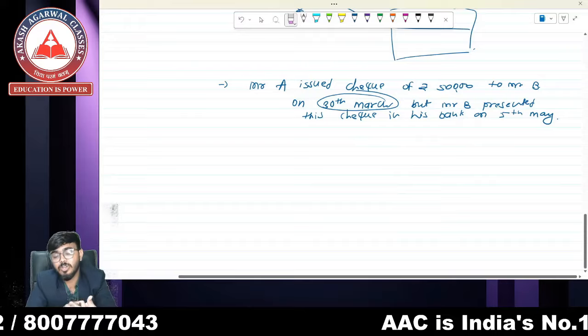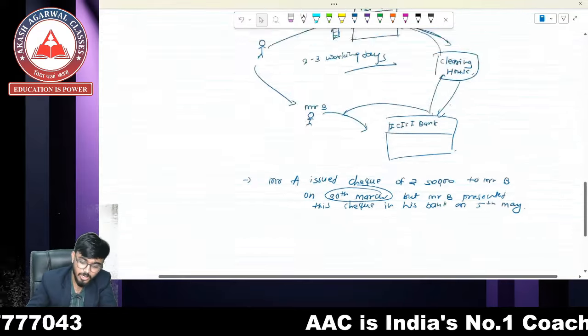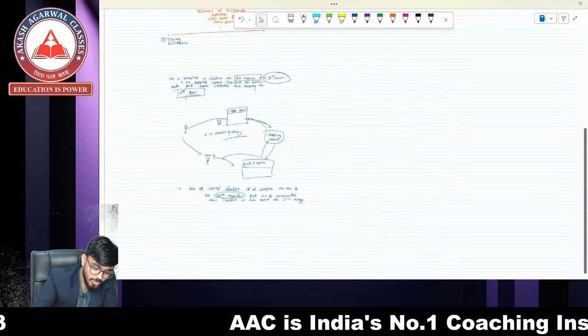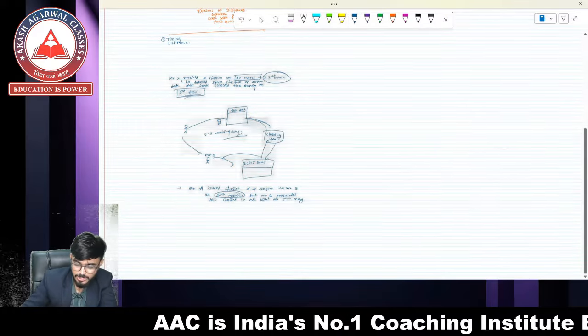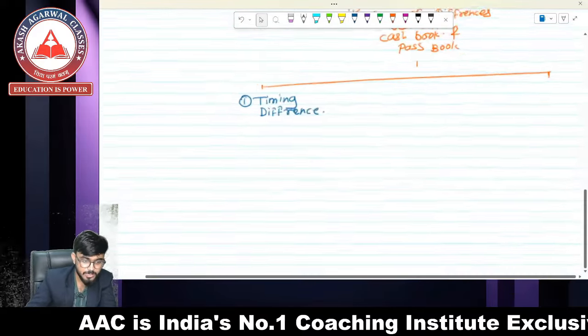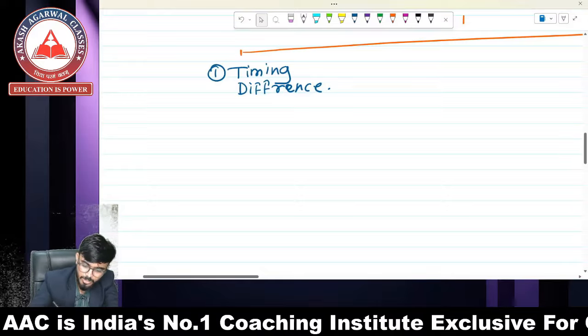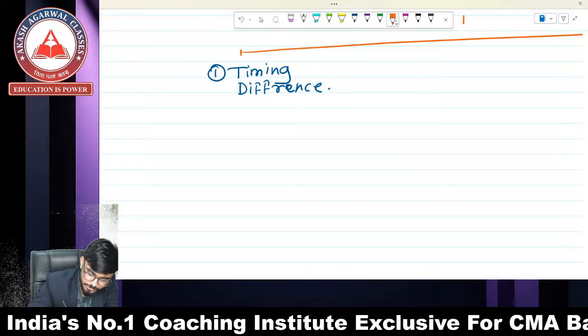Both the parties are not wrong. Right? So this is called the timing difference. Okay? So write it down. Why does timing difference arise?